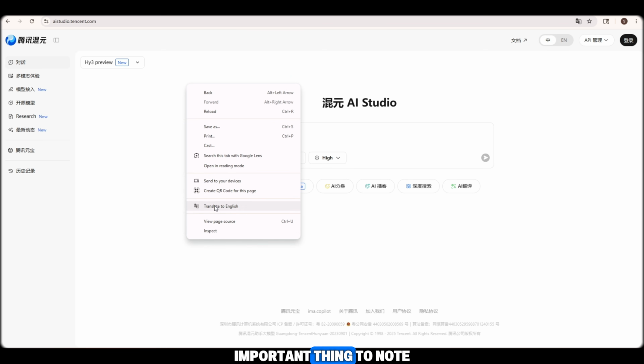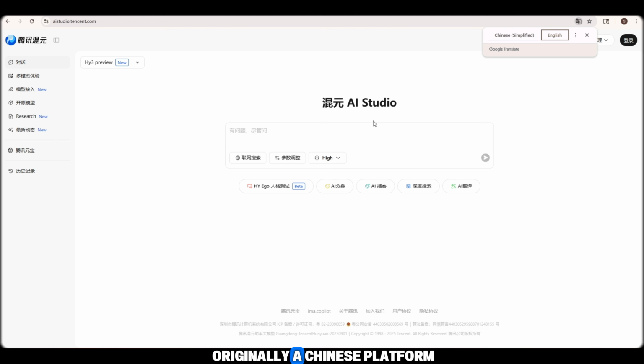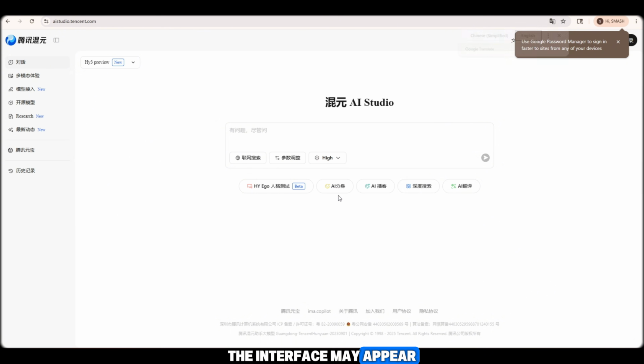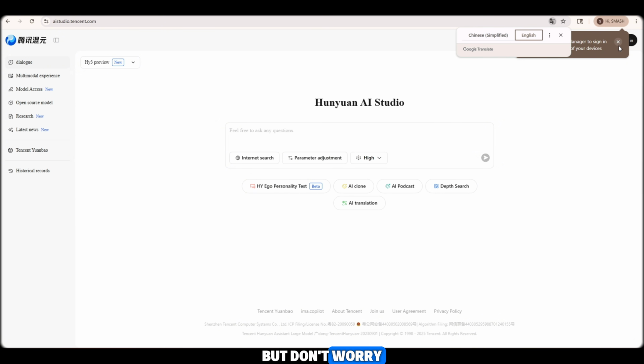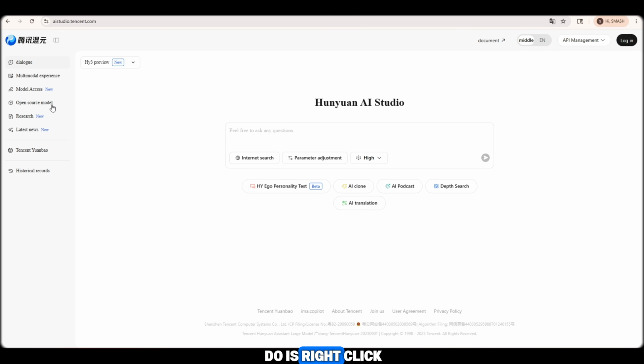Now, one important thing to note is that this is originally a Chinese platform, so when the website opens, the interface may appear in Chinese. But don't worry. All you need to do is right-click on the page and select Translate to English, or use your browser's built-in translation feature.